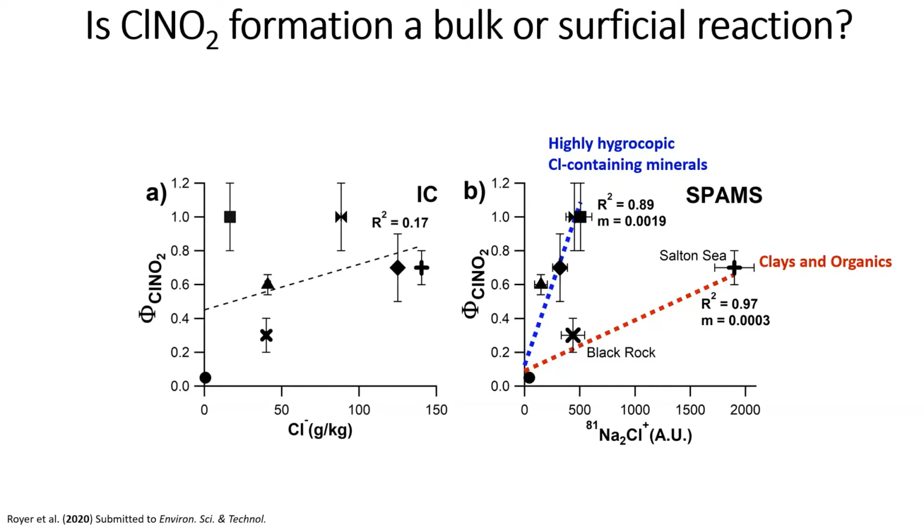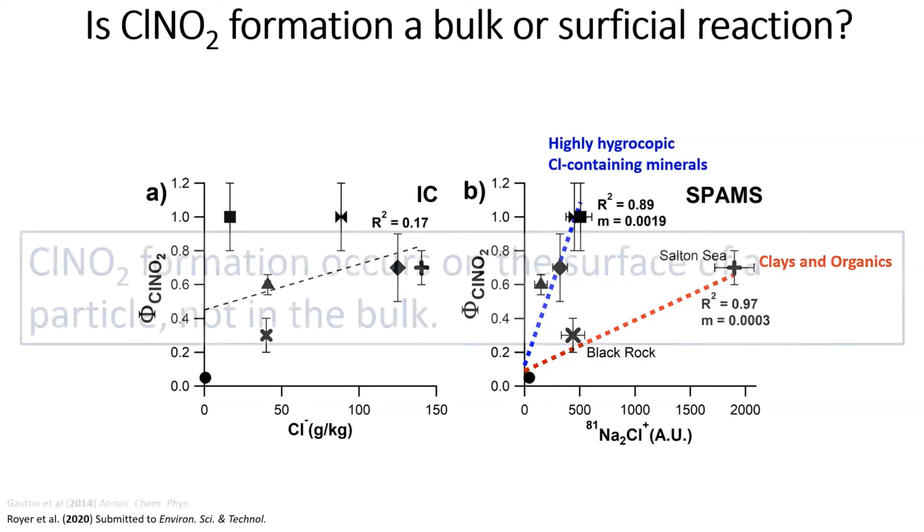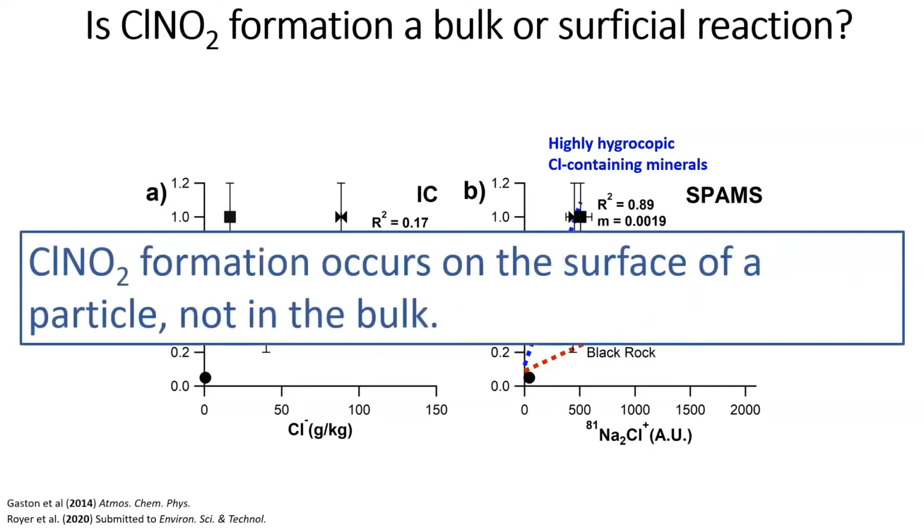We also found that the Salton Sea sample contained a high concentration of organic matter, which previous research has already shown can impede N2O5 uptake and suppress ClNO2 production. So based on this comparison, it seems that surface analytical techniques are more effective at predicting ClNO2 yields than bulk analytical techniques, which implies that ClNO2 formation actually occurs on the surface of a particle rather than in the bulk of a particle.